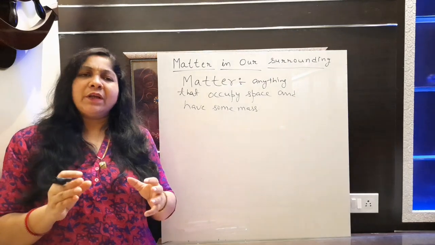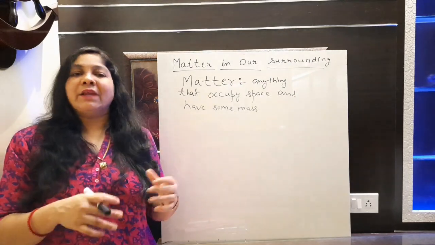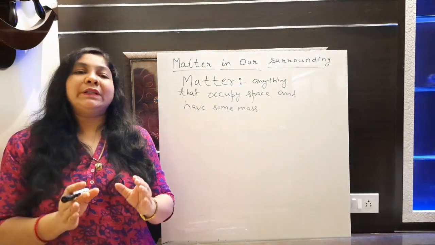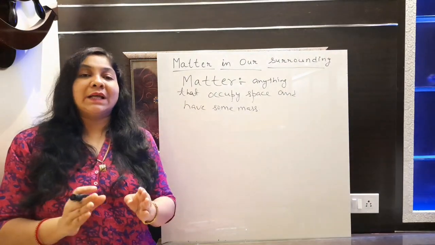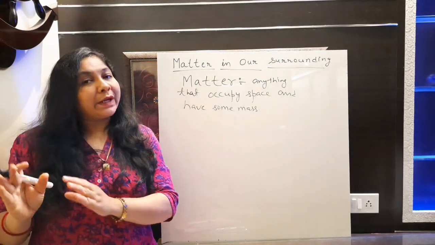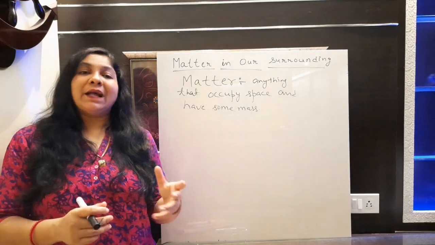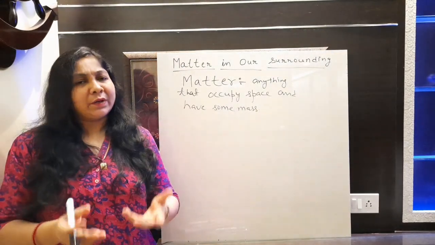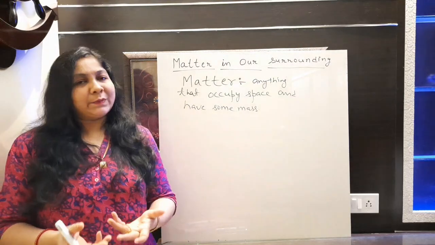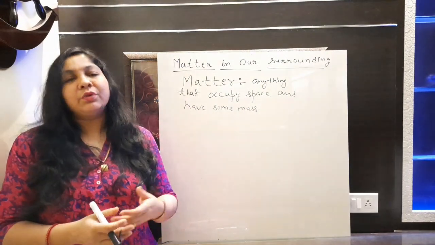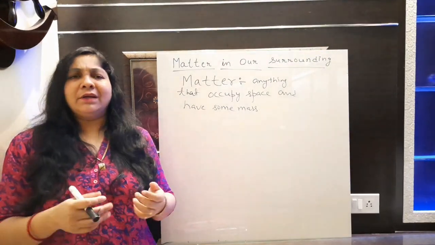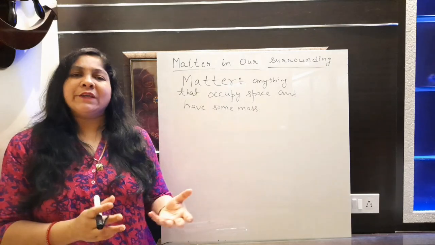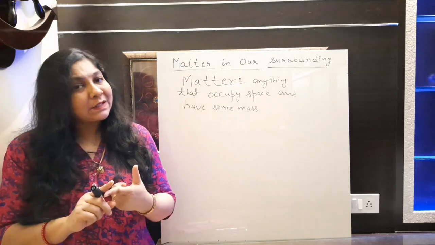There are lots of things which do not occupy space and do not have mass, so we define those as not matter. Matter has a lot of examples. Anything in your surrounding that you can observe occupies some space and has some mass. So table, bench, chair, whatever in your home that occupies space, you can identify as matter.